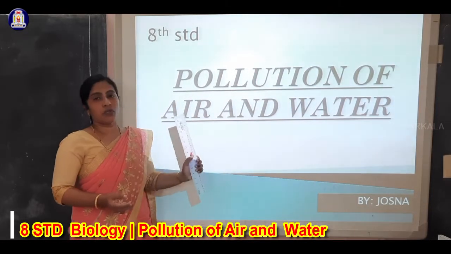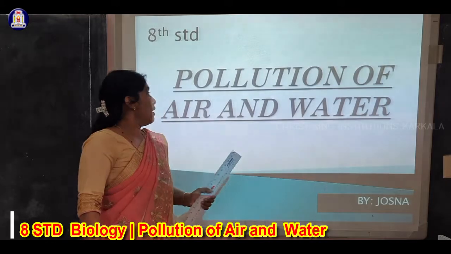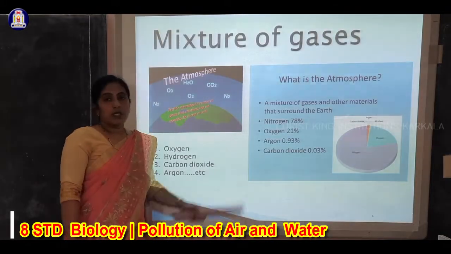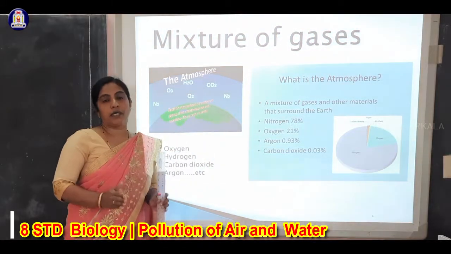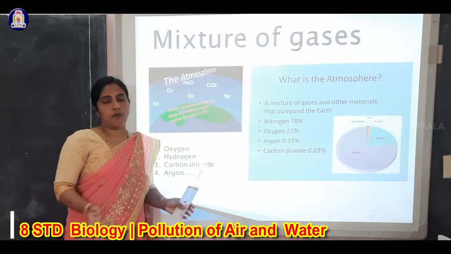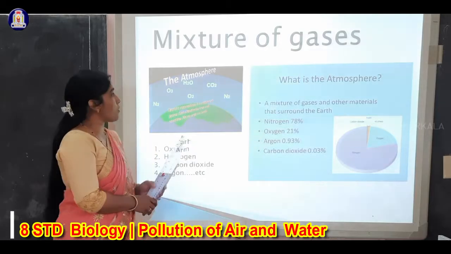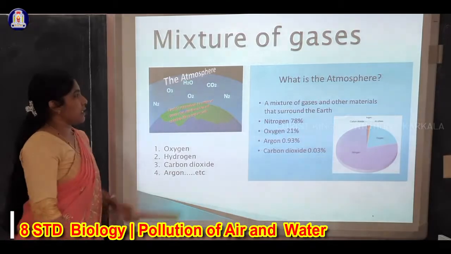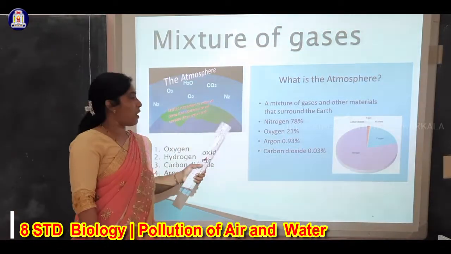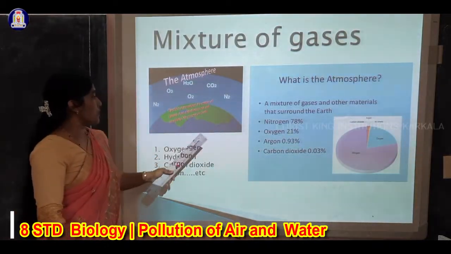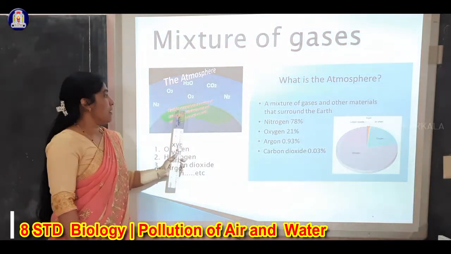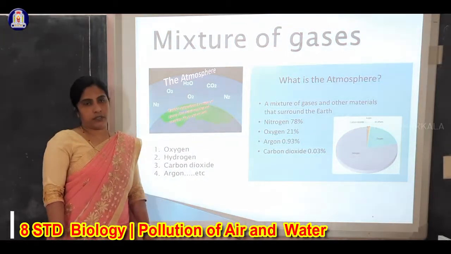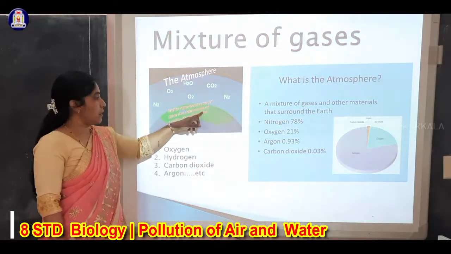In this lesson we are going to study only two topics, that is, pollution of air and water. First, pollution of air. In the atmosphere there are different types of gases: nitrogen, oxygen, hydrogen, carbon dioxide, etc. Earth's atmosphere is a mixture of gases that distribute heat and enables life to exist on the earth.